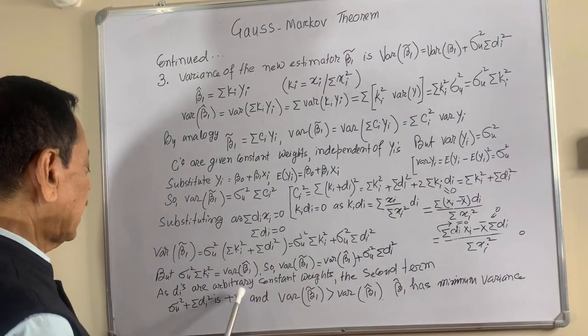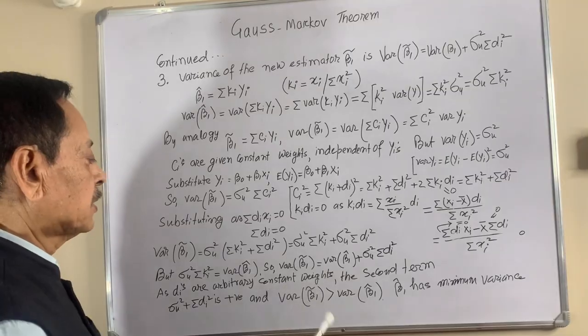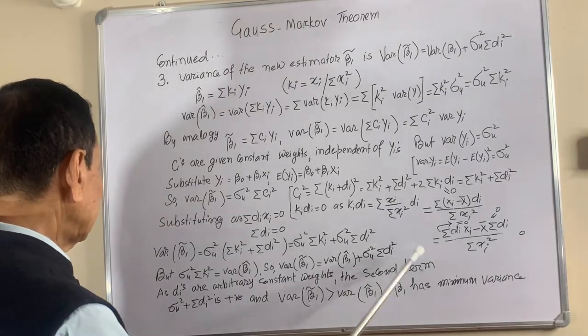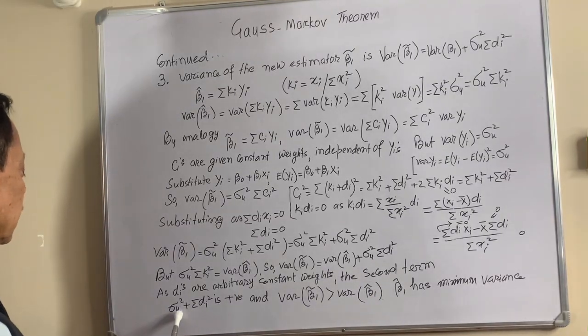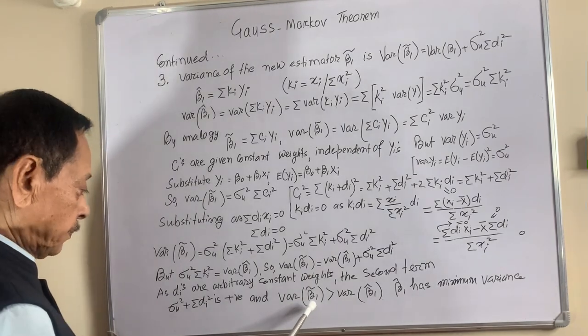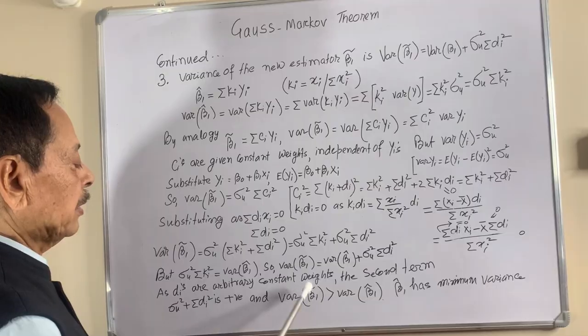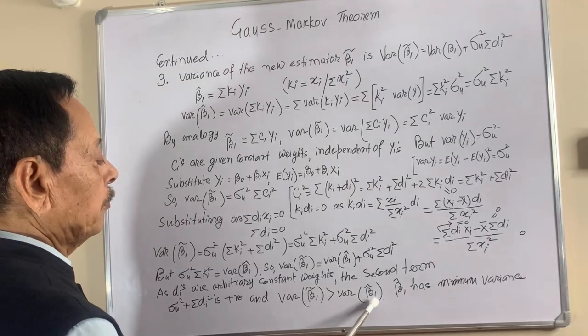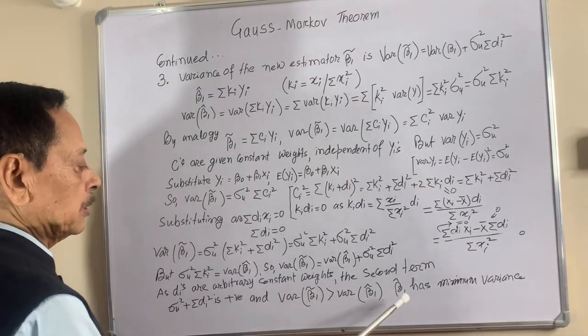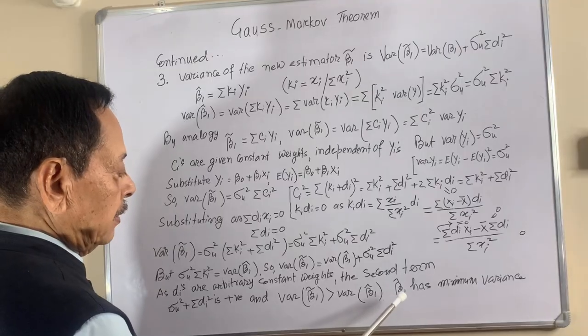As the di's are arbitrary constant weights, the second term, sigma u square times the summation of di square, is positive. So this term is positive, and the variance of arbitrary beta 1 is greater than the variance of beta 1. That means beta 1 is smaller.